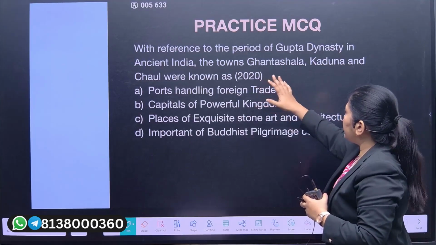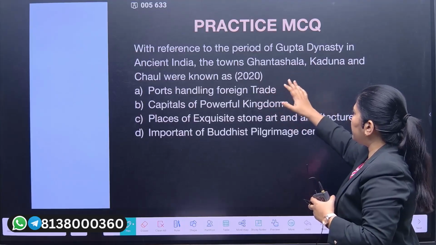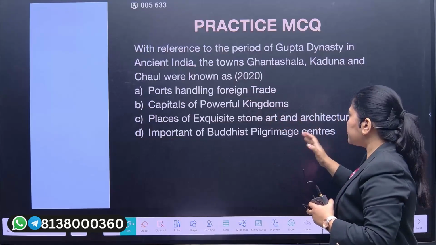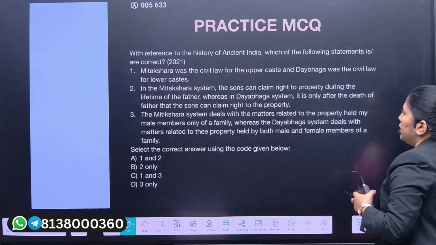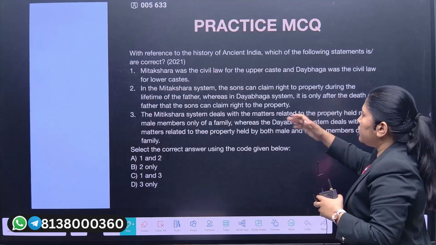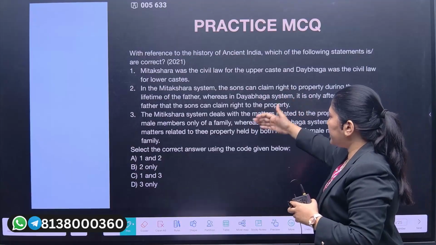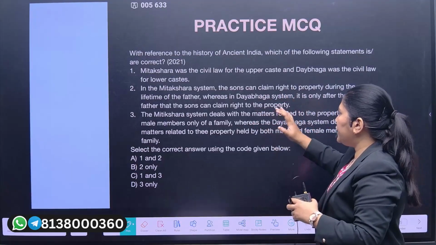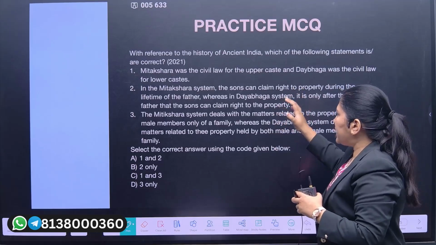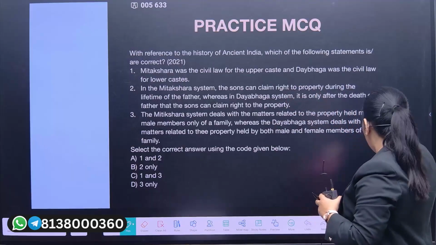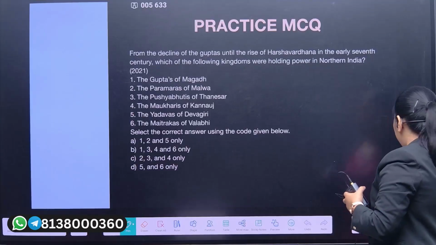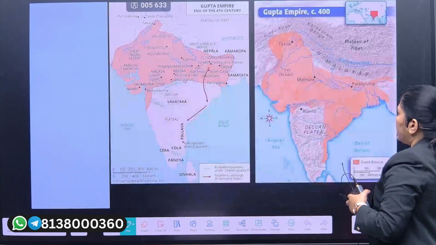Now, with reference to the period of the Gupta dynasty in ancient India, the towns of Gantashala, Kaduna and the Chol were known as... We are coming to this discussion. After this, with reference to the history of ancient India, we need to analyze which of the statements is correct. Here again we need to see what were the essential policies and systems that were carried out in the society, the same, the contemporaries of the Gupta period or the Harshavardhana period.